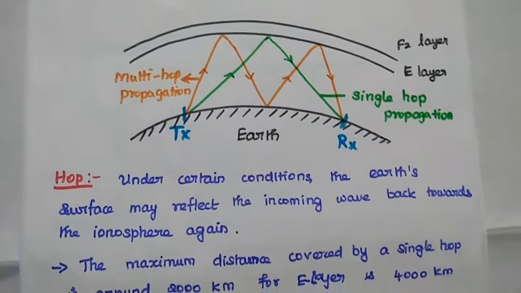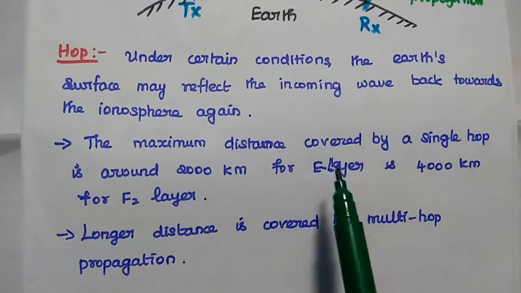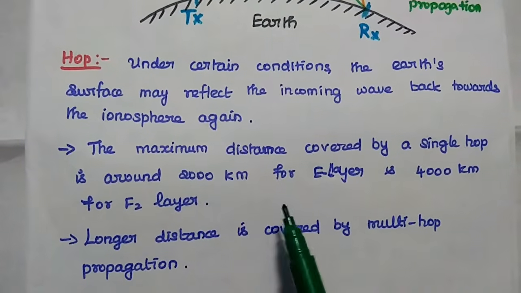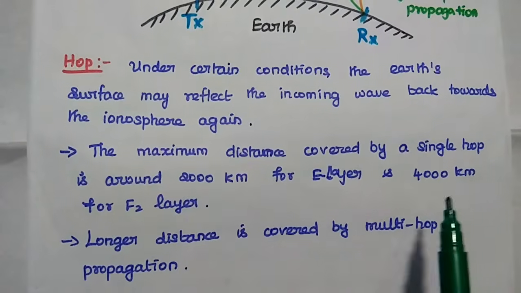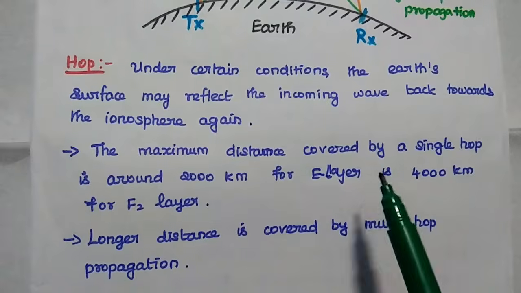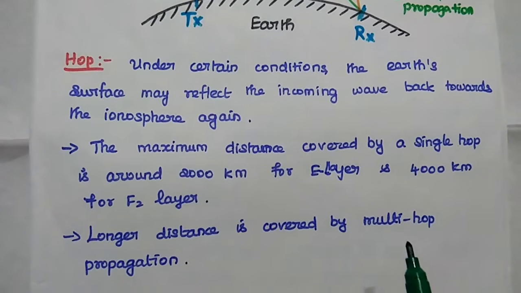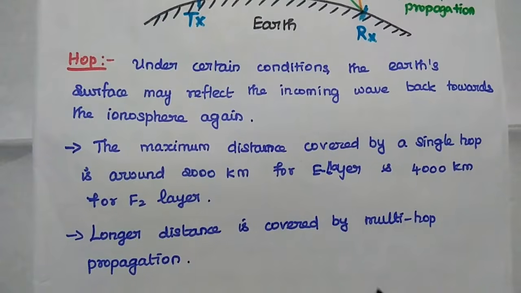Do you all understand this? So here the maximum distance covered by a single hop is around 2000 km for the E layer and 4000 km for the F2 layer in the ionosphere. So the longer distance is covered by using this multi-hop propagation concept.